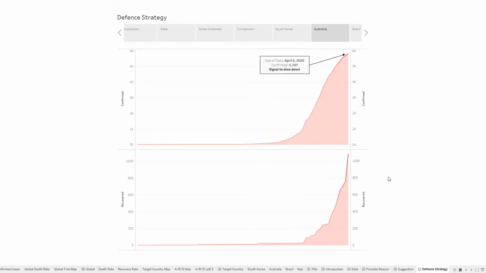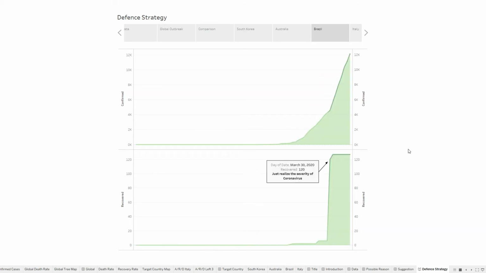From the graph, on April 6th, the confirmed cases in Australia show a signal of slowing down, and their recovery rate is also growing rapidly. So it might be a turning point for Australia. For Brazil, we can find that their data seems not to be updated in time. On March 30, the number of recovered cases increased by 20 times and stays still after that.